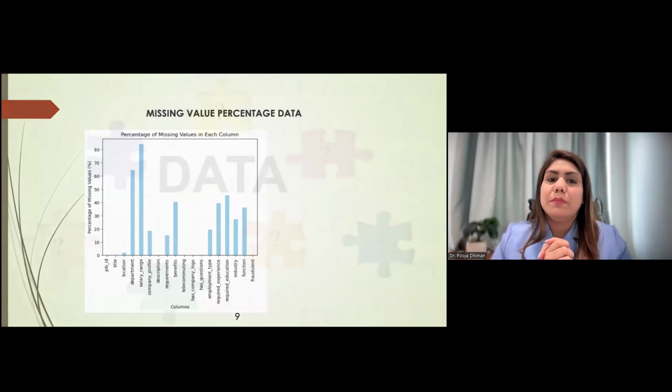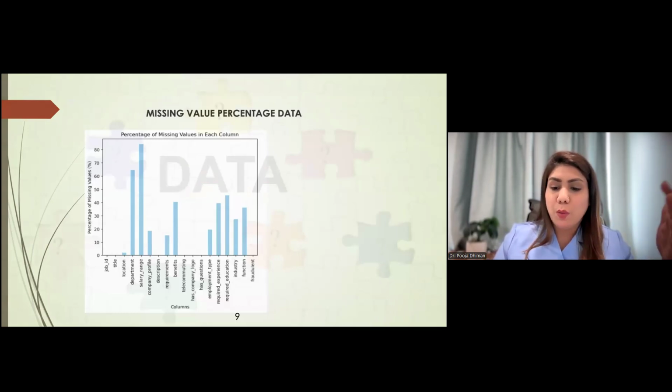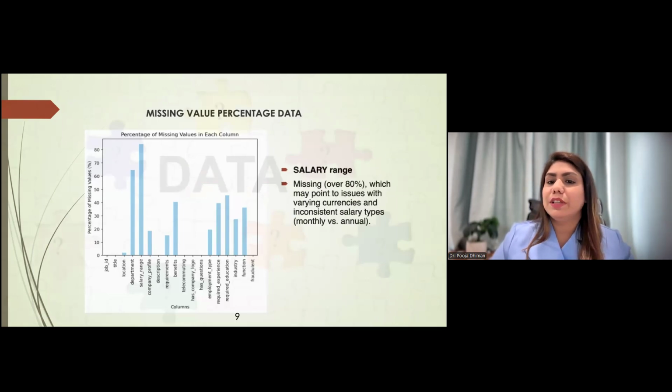Let's discuss the missing values in the percentage data. From this graph, what we analyze is that over 80% of the salary range is missing. So it may point to an issue of varying currencies from the different countries from where the job is posted, and there are inconsistent salary types. So it may be monthly, annually, or fortnightly.